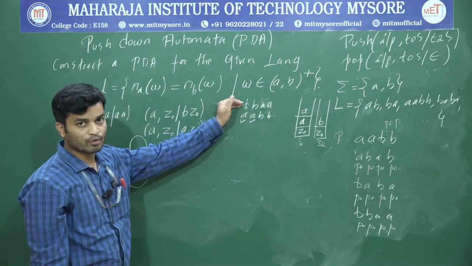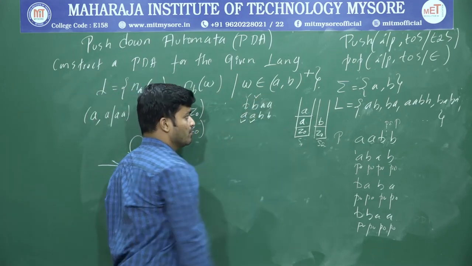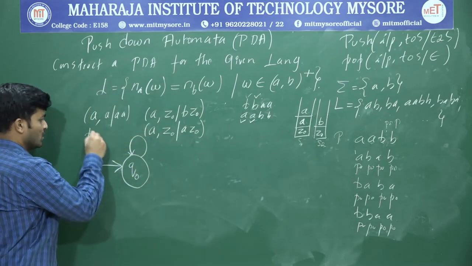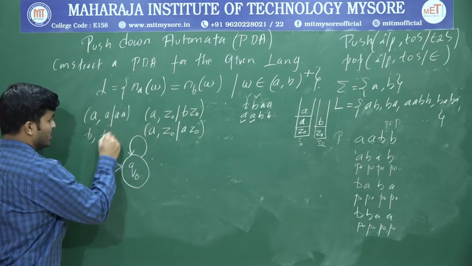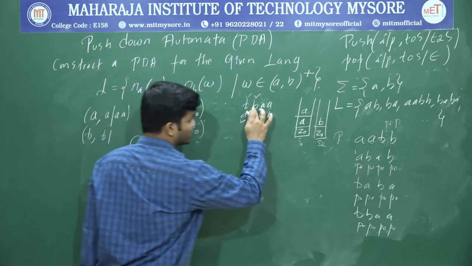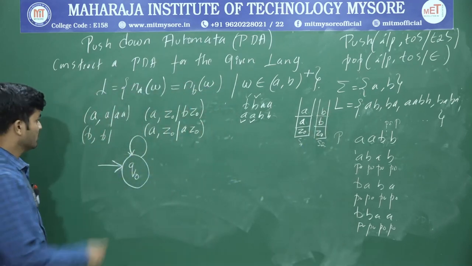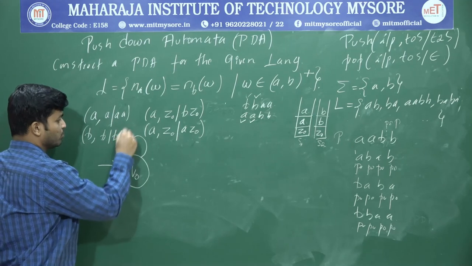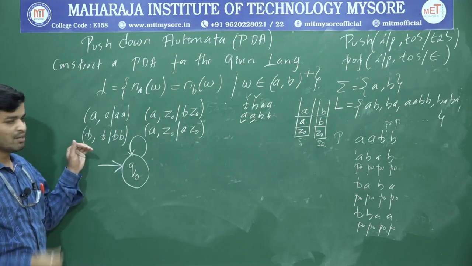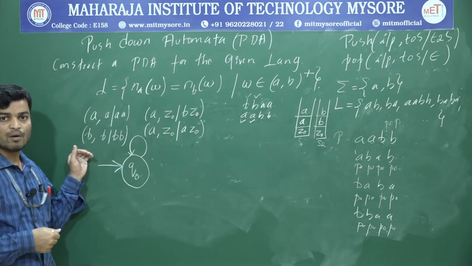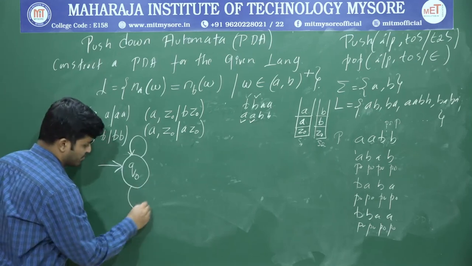Now assume this is my input. If this is the input, now again I got B. If I get the same symbol, what's the logic? If the input is B, and the top of the stack is also B, what operation is supposed to be performed? Push this one onto the top of the stack. So you'll get the top two symbol BB. Now if you get any number of the same symbol, it will perform the push operation. Now what if I get a different symbol?